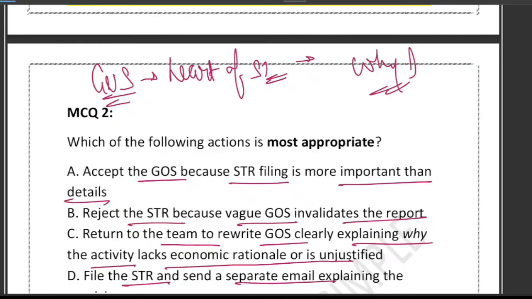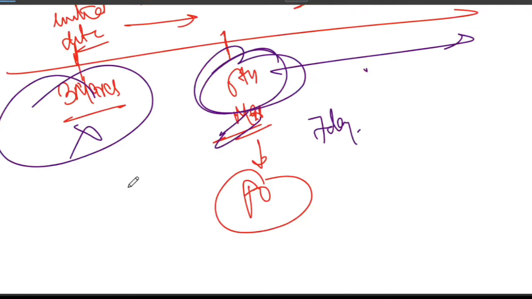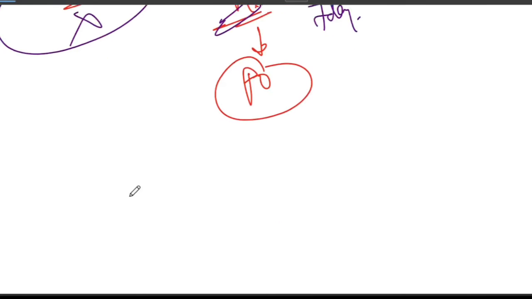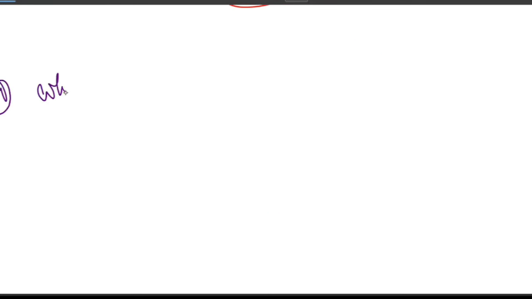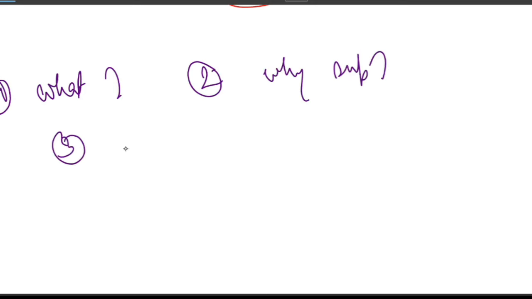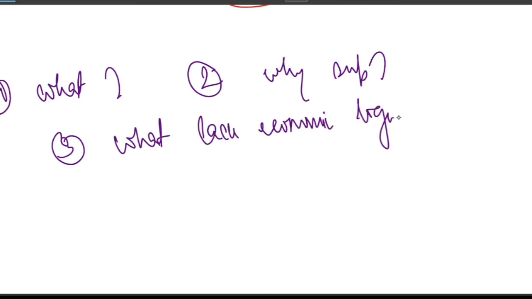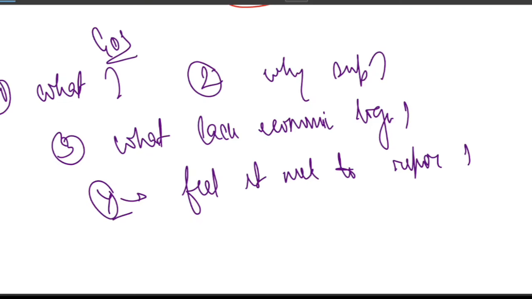So a good GOS, which means ground of suspicion, must answer 4 basic questions. First, what happened? Second, why is it suspicious? Third, what lacks economic logic? And the fourth thing is, why does the bank feel it needs to report? So these 4 questions the GOS must answer.